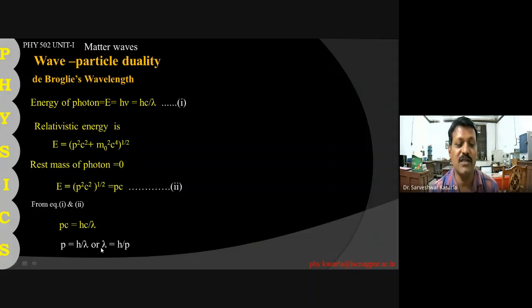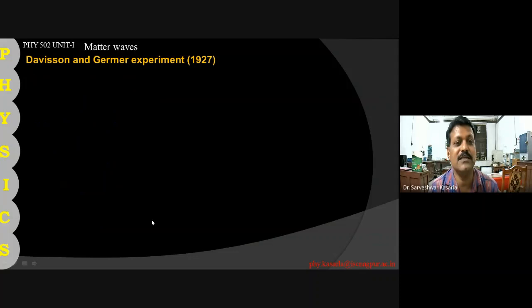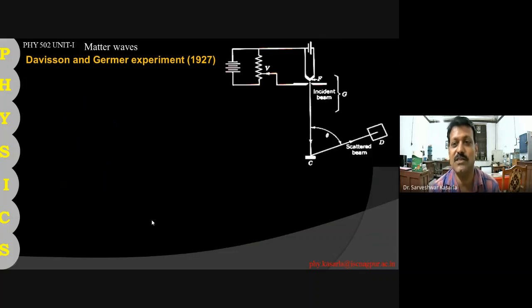So de Broglie wavelength is nothing but the wavelength lambda associated with a particle having momentum p. Let us discuss the Davisson and Germer experiment of 1927. This is the simple arrangement. There is a filament, where power supply is given to the filament and electrons are emitted. The kinetic energy of the emitted electrons is directly proportional to the potential difference applied.